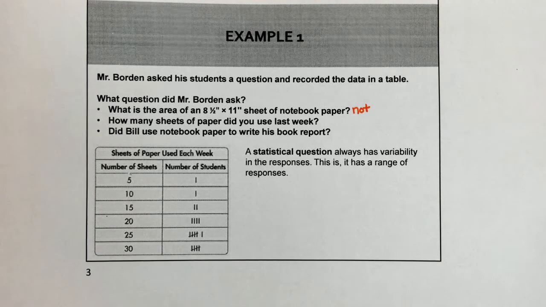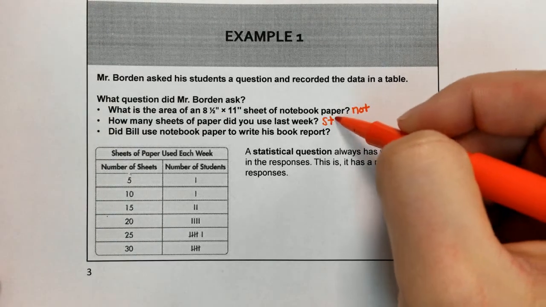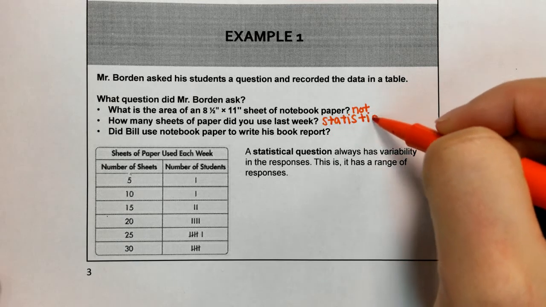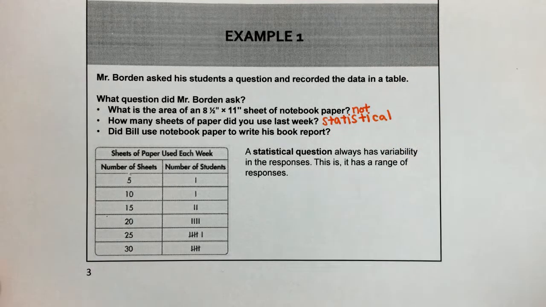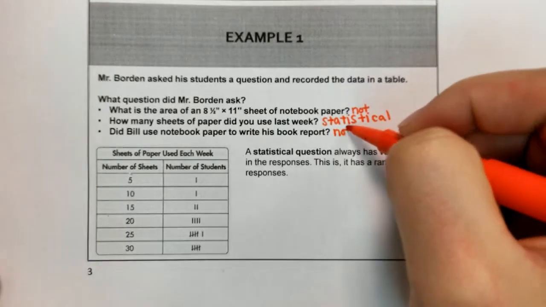I don't expect you to count how many sheets of paper you use, but that would vary based on everyone that you ask. So this is going to be statistical. The last one, did Bill use notebook paper to write his book report? That's either going to be a yes or no answer, and it's going to be the same no matter who you ask, so that's not statistical.